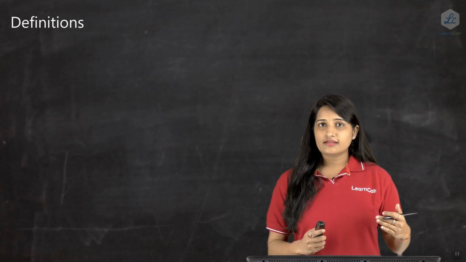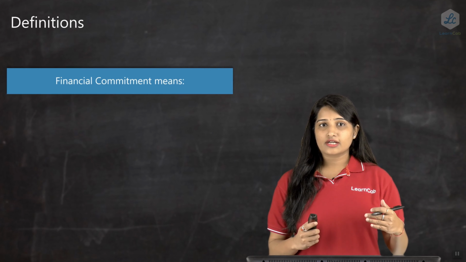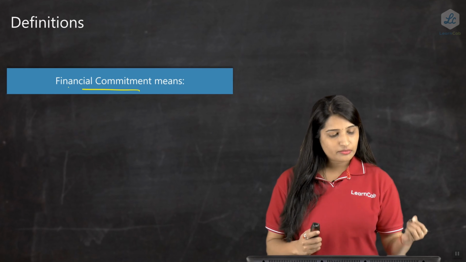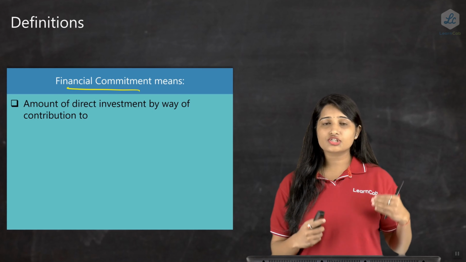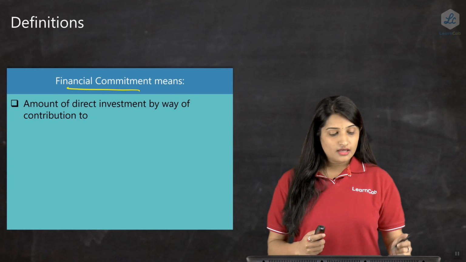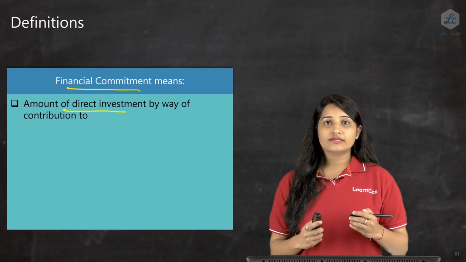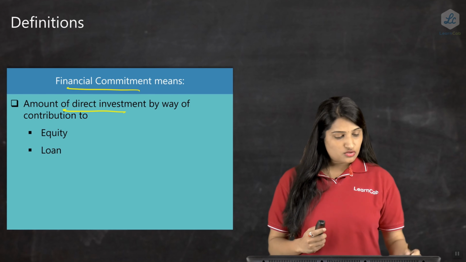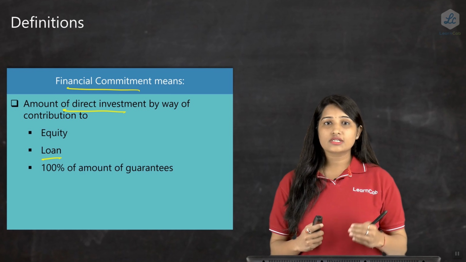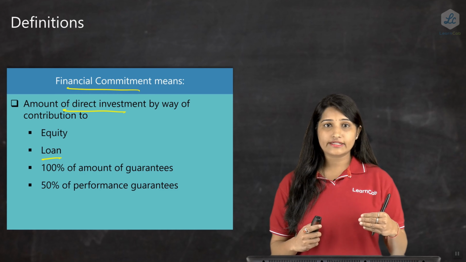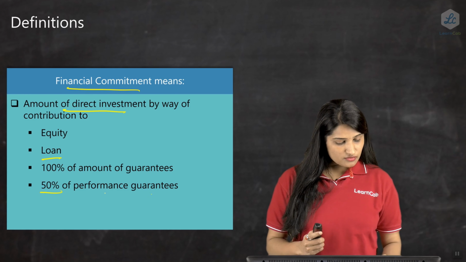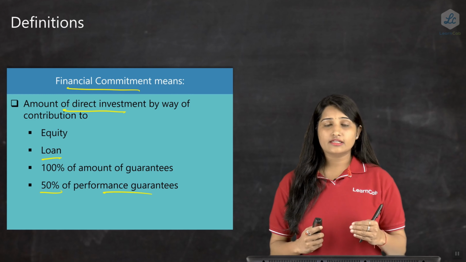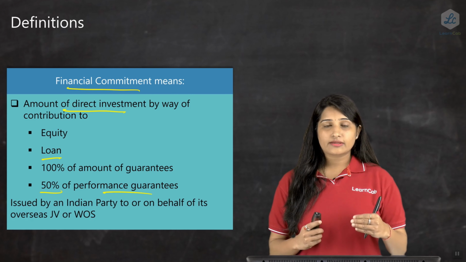So now let us see the next definition, which is financial commitment. What does financial commitment mean? Financial commitment here means the amount of direct investment by way of a contribution towards equity, towards loan, towards 100% of the amount of the guarantee, and towards 50% of the amount of the performance guarantee. So this is said to be a financial commitment.